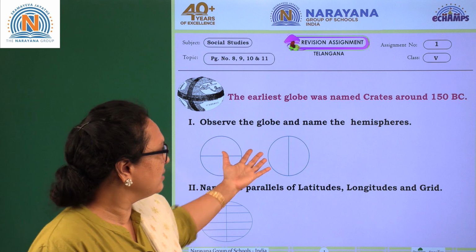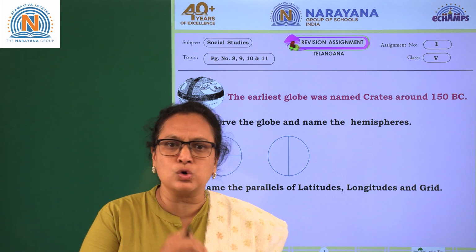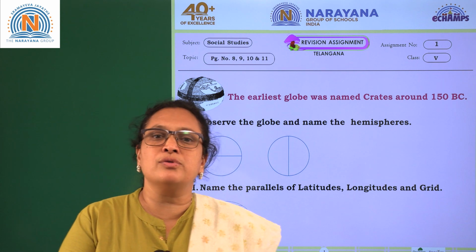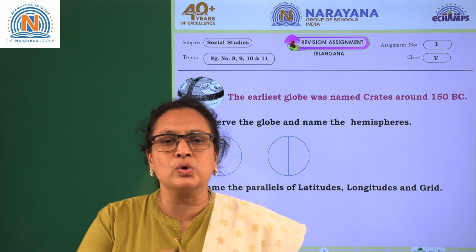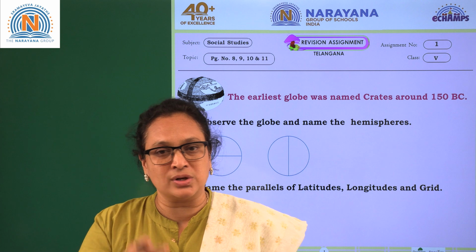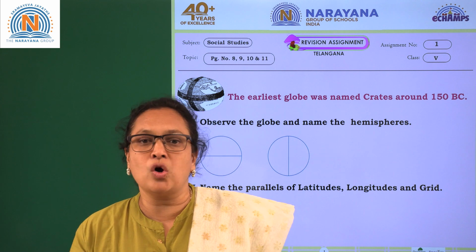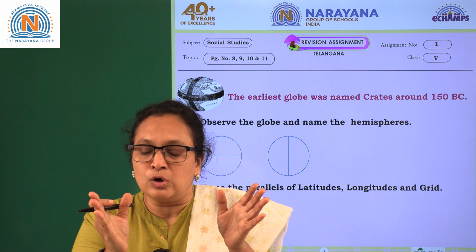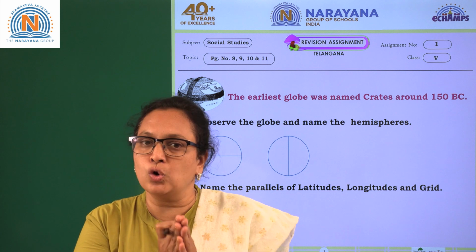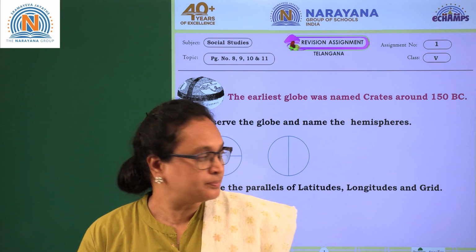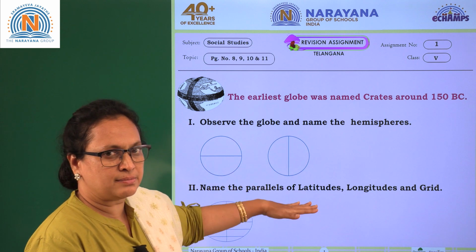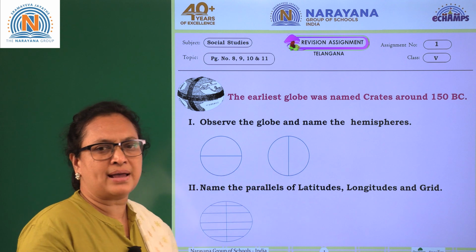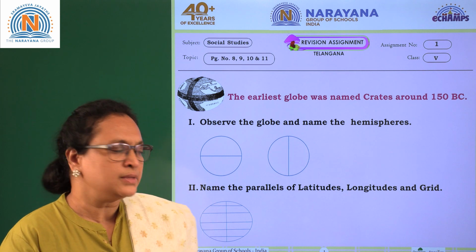In this lesson you have already learned what a globe is and how it is helpful. The globe is helpful to locate places. How does it locate places? With the help of the imaginary lines. What are the imaginary lines? Latitudes and longitudes. With that we can locate places exactly on the globe as well as on the map. Here we have some assignments, in a very simple manner, and they cover the whole topic.